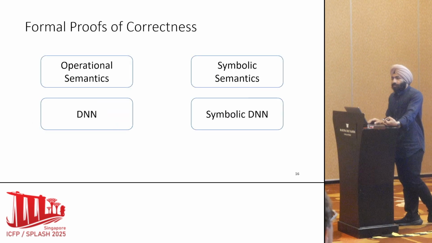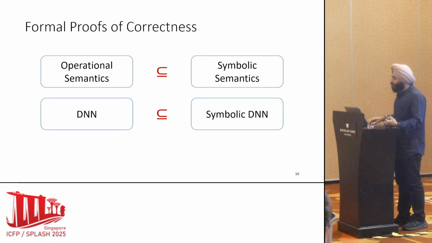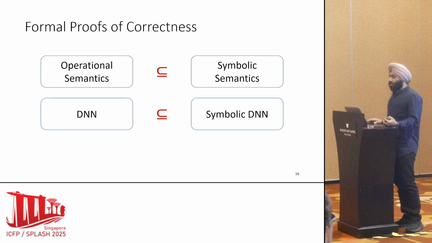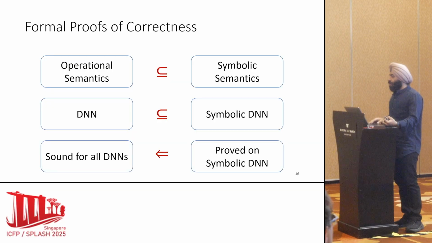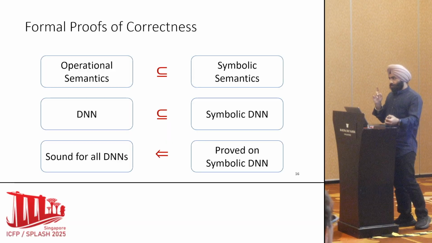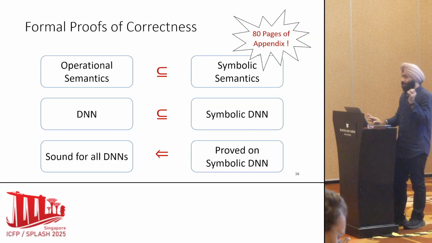Coming back to the formalism, now how do we prove that whatever we are doing is correct? So we come up with the notion of symbolic semantics over approximating operational semantics, and a symbolic DNN over approximating several concrete DNNs. Now this notion gives us the result that if you prove the correctness on a symbolic DNN, this automatically implies the correctness on all concrete DNNs. But take into consideration the bounded verification. I've not introduced, but there are bounds. And this is an 80-page long appendix.